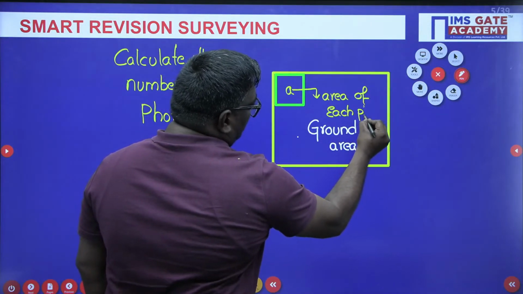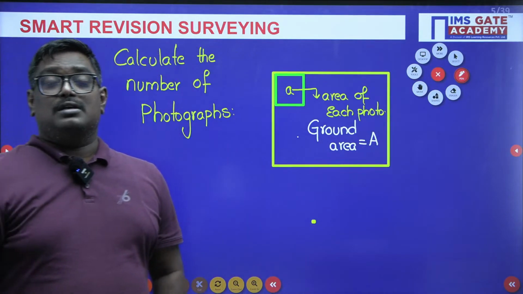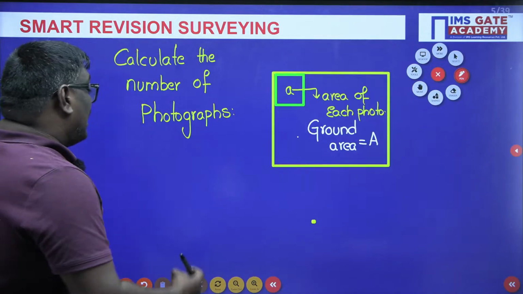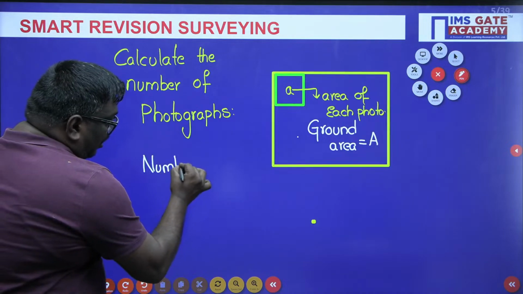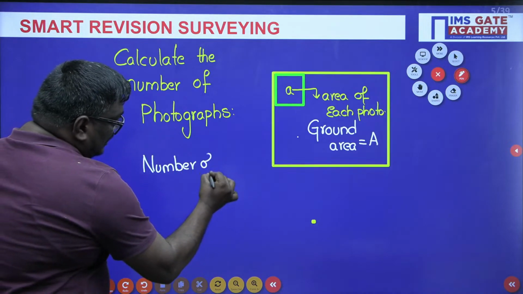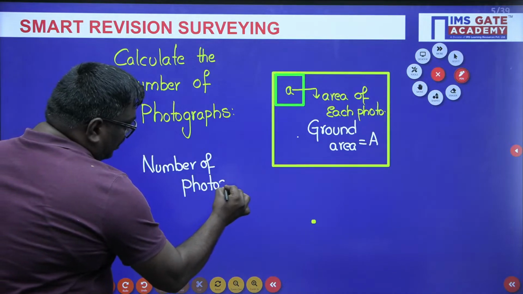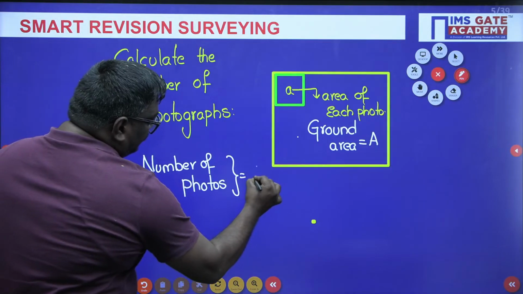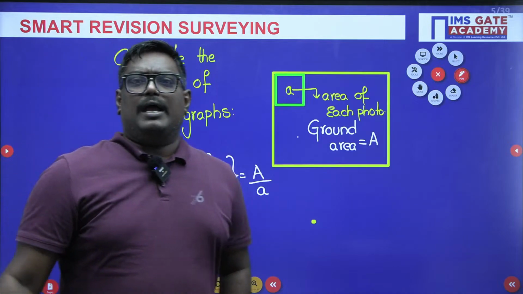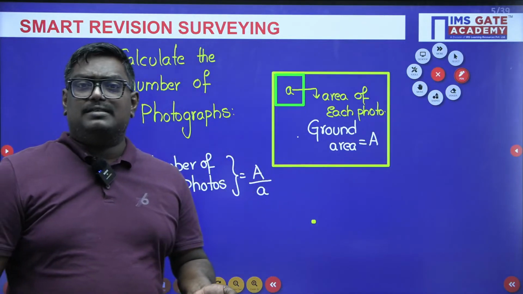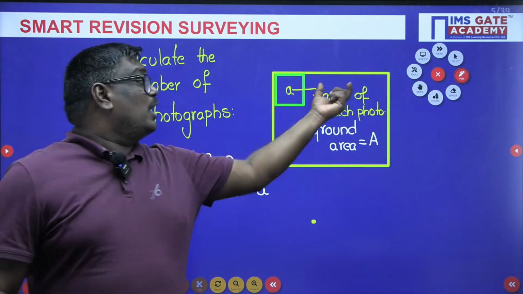Now my dear students, let me tell you, how do you calculate the number of photos? Sir, most of the people will have to understand this sum. Number of photos is given by the formula capital A upon small a. What do you mean by capital A, sir? Capital A is nothing but ground area. What is small a? Area of each photo.